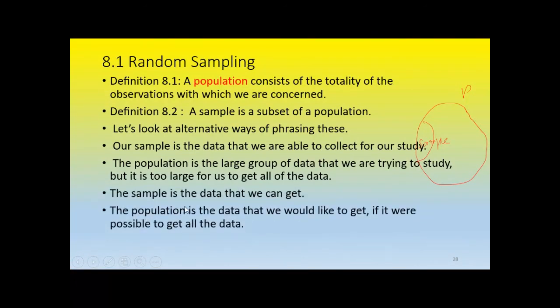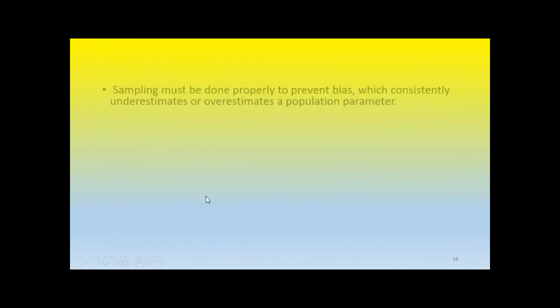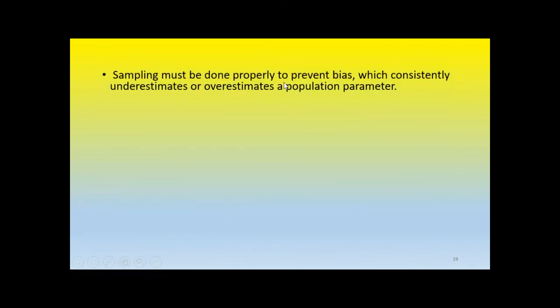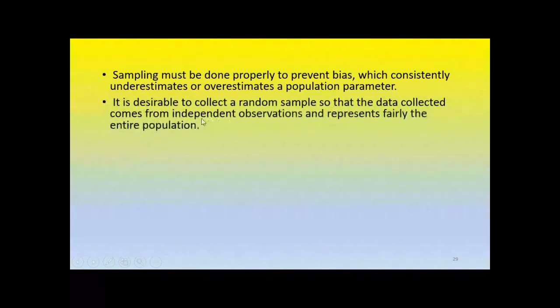The sample is the data that we can get, but the population is the data that we would like to get if it were possible to get all the data. But generally, population is huge. We cannot analyze all the elements of the population. So we take a small part of it, that is small sample. Sampling must be done properly to prevent a bias which consistently underestimates or overestimates a population parameter. It is desirable to collect a random sample so that the data collected comes from independent observations and represents fairly the entire population.